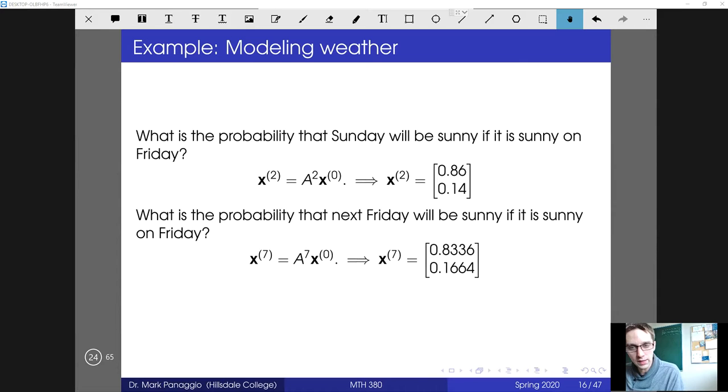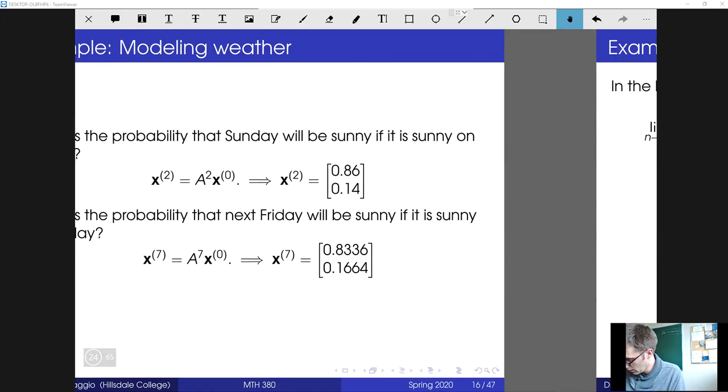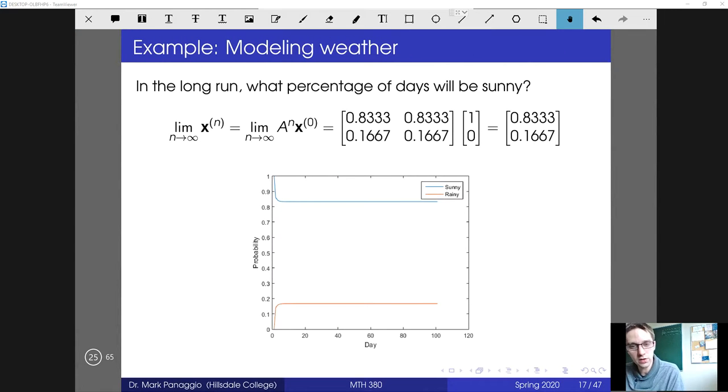And at that point, given that it hasn't changed much, you might conjecture that maybe we're close to a fixed point. And so let's actually compute a numerical solution to check that. And you see that yes, indeed, as you multiply by A over and over again, you're actually approaching the solution 5/6, 1/6. At least that's what the numerical solution suggests. But are we sure that's the exact value? How do we know? Well, this is where we can use fixed points and stability analysis to check.